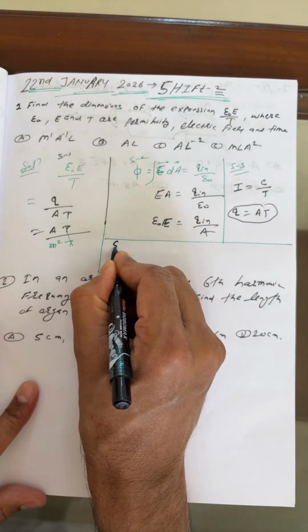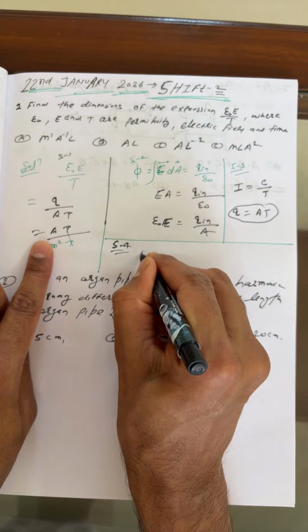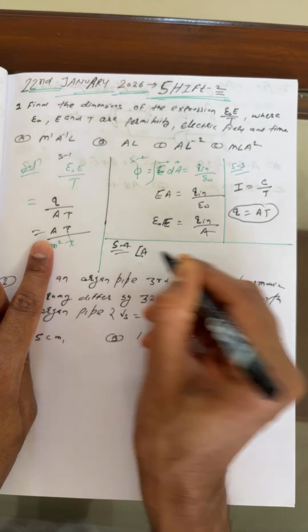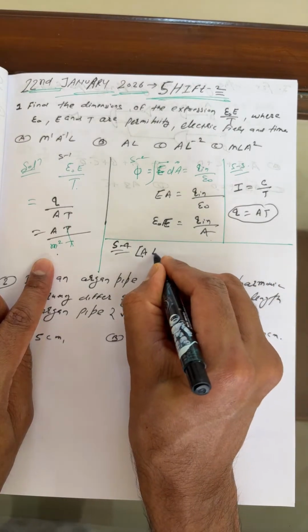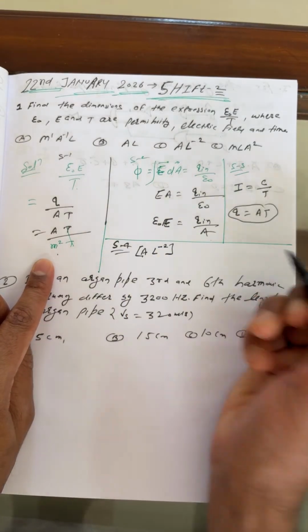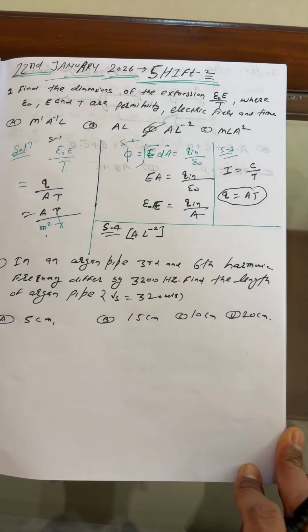What is the answer of the question? This is step 4. Always write the answer in terms of the square bracket. So this is ampere beta, and what's the length? Meter. I hope all of you remember. So you can say ampere L to the power minus 2. Hence, students, option C is correct.